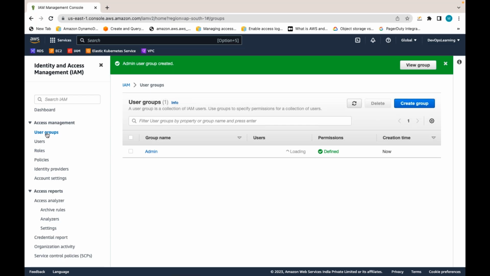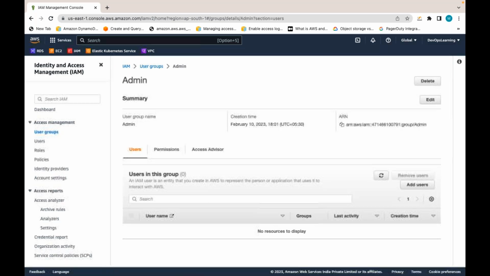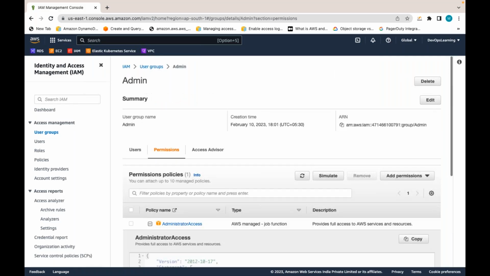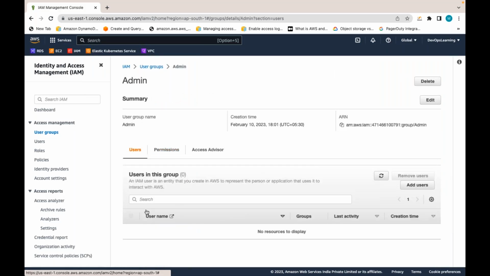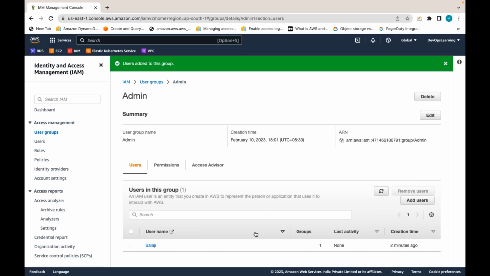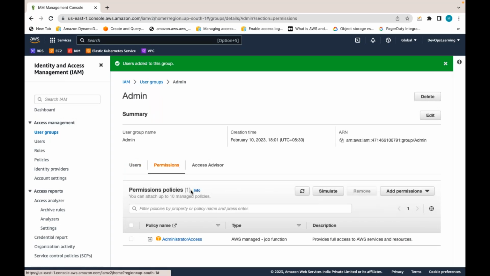I created one group now, and that group has this policy, Administrator access. For this group, I can add users. Let me add a user like Balaji. I'm adding only Balaji. Is Balaji an admin now? Because Balaji is added to this group, and this group has been attached with this policy.